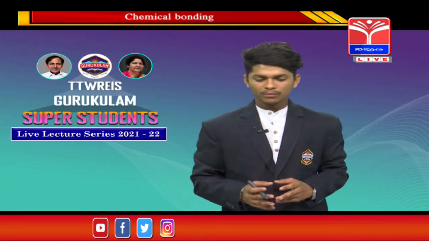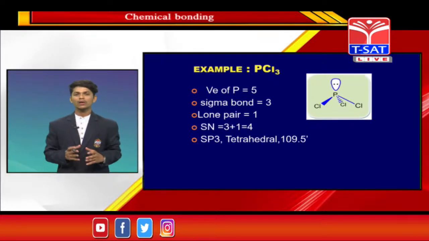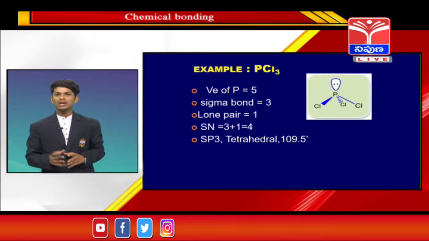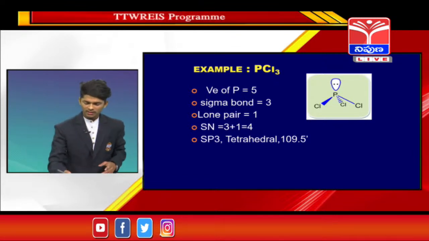The example is phosphorus trichloride. First, identify the central atom. Here phosphorus acts as the central atom. How many valence electrons does phosphorus have? Phosphorus belongs to the 15th group, so it has 5 valence electrons. So the first step is over, guys.